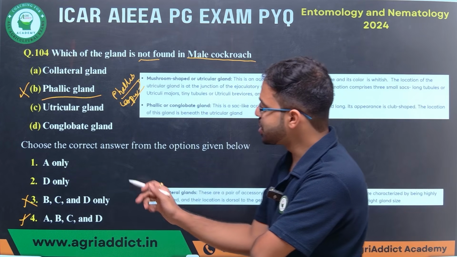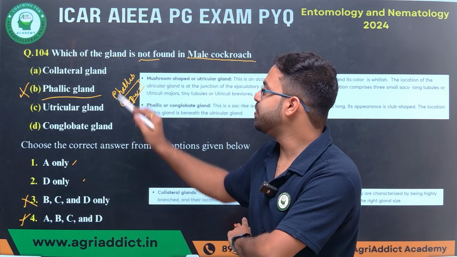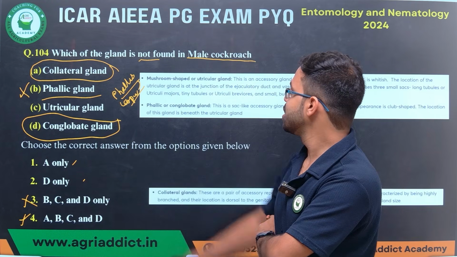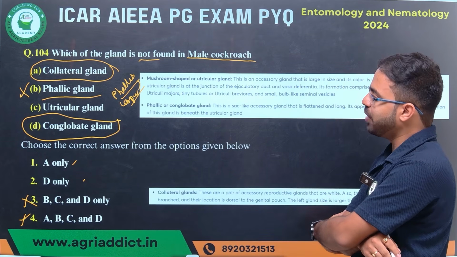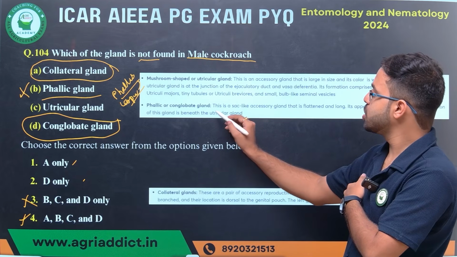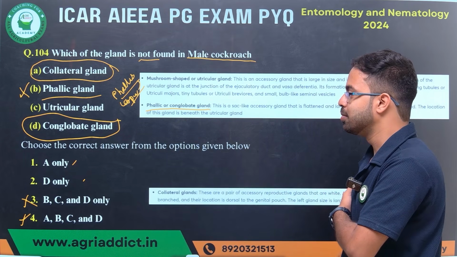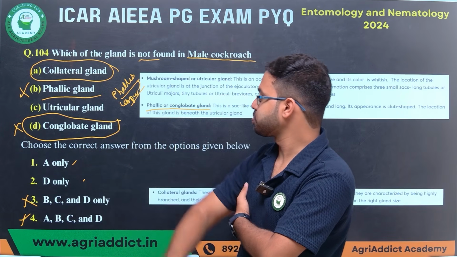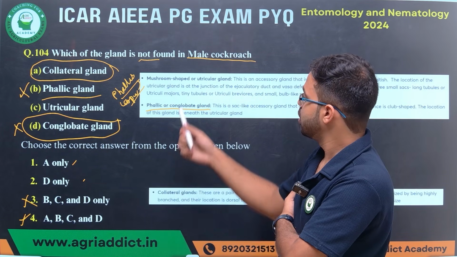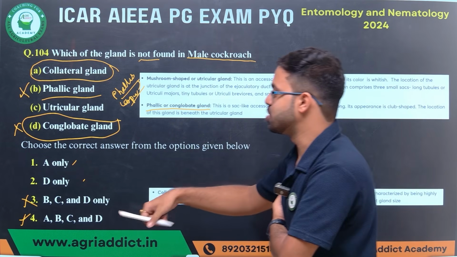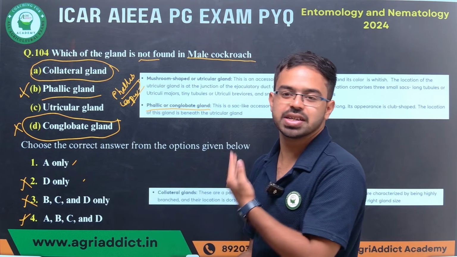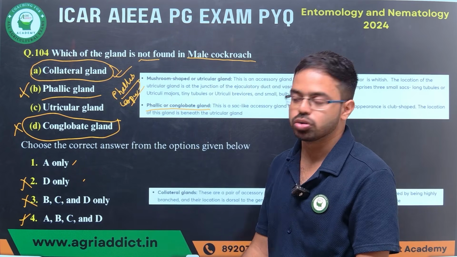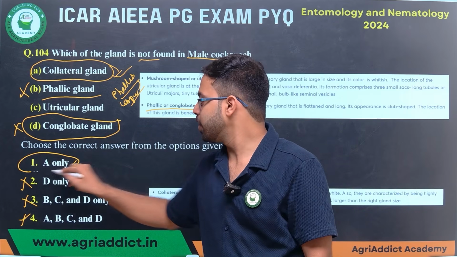Now what is left to us? A only and D only. So we'll find only collateral gland and conglobate gland, which is present where? The fact is, phallic gland is also named as conglobate gland, right? So conglobate gland is also present in male cockroach. That means we can also omit that option. So what is the correct answer? It is only the collateral gland which is present in the female cockroach. A only is the correct answer.